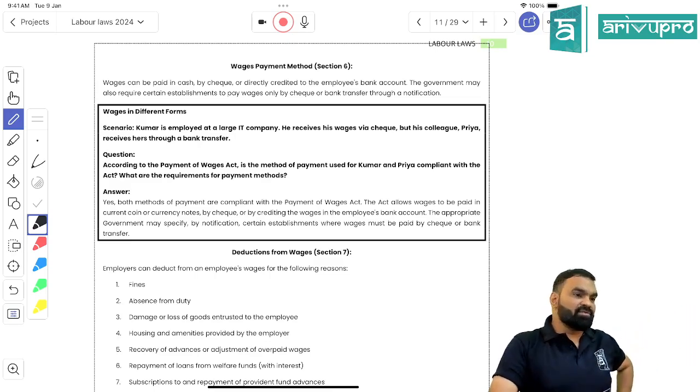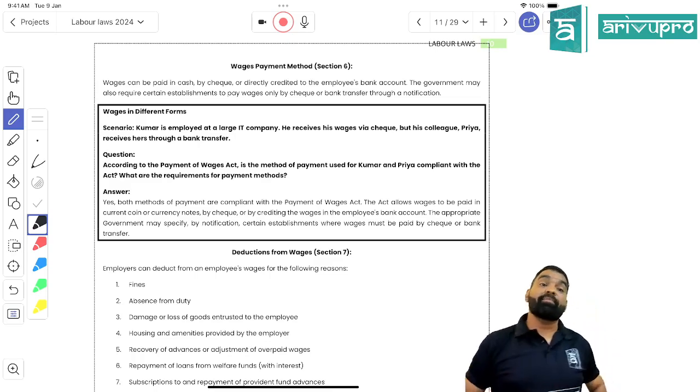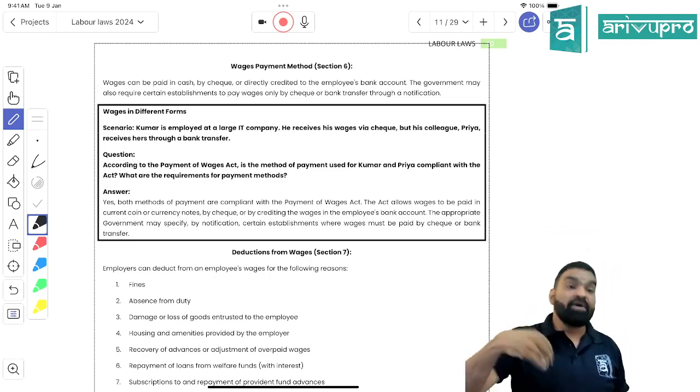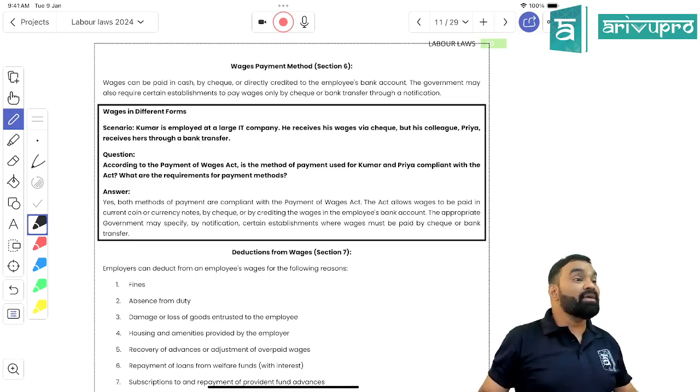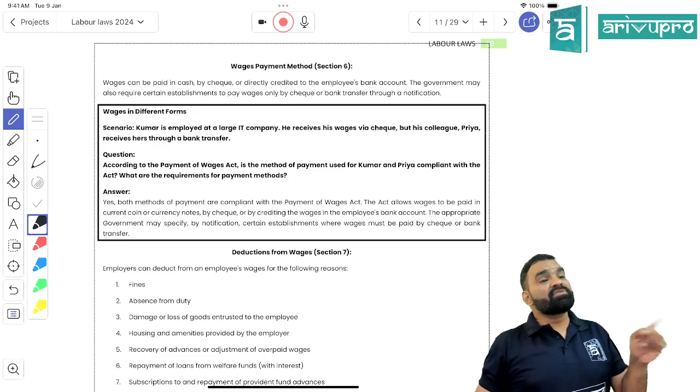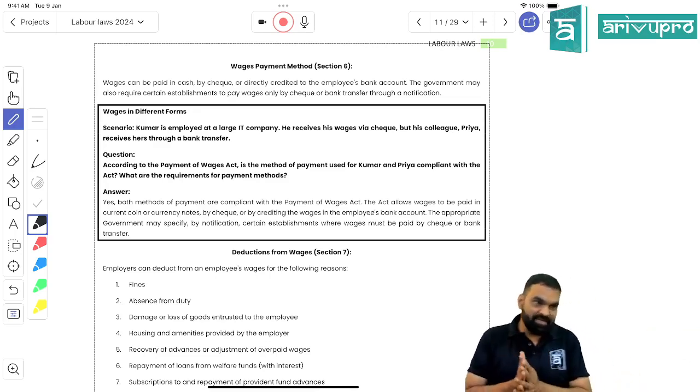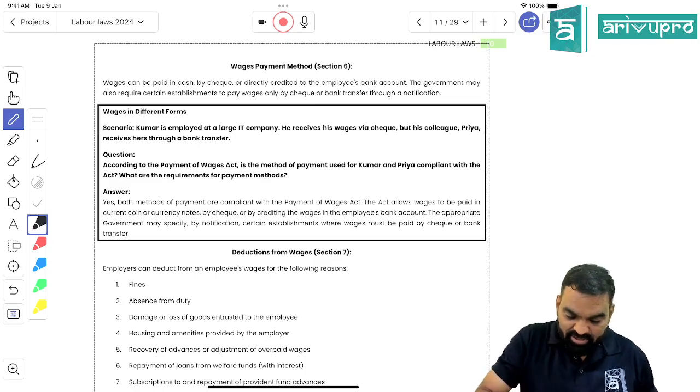If Maharashtra state has come out with a clear notification that every now and then we cannot check the cash payments, we don't have a sufficient number of inspectors, they cannot come and check the organization's records every time, it is better to keep it in a banking record by making a digital payment. So now you have to make the payment through digital mode. Got my point? Otherwise, can the payment of wages be made in cash? Answer would be yes, but subject to state ruling. Got my point, students? Is it clear? Which section is it? Section 6.